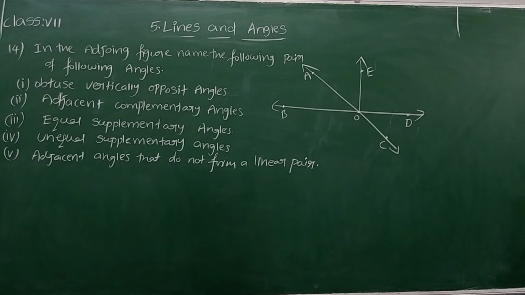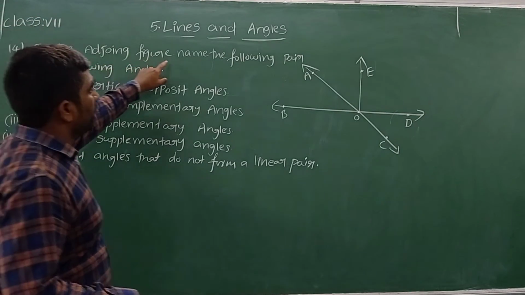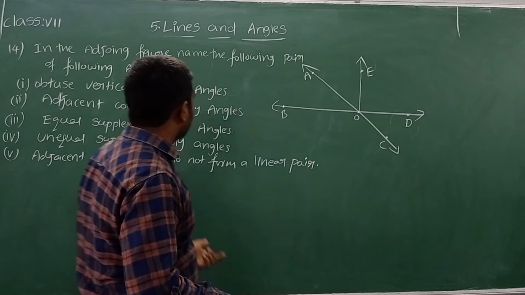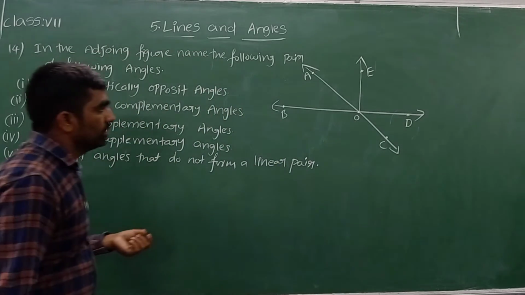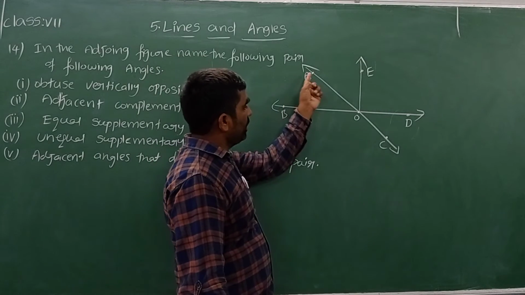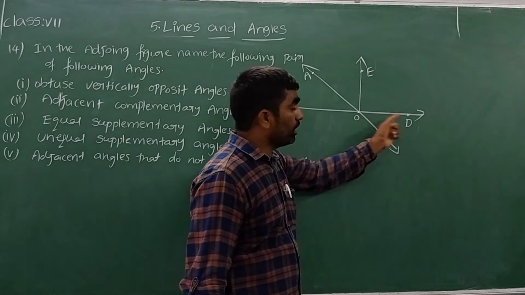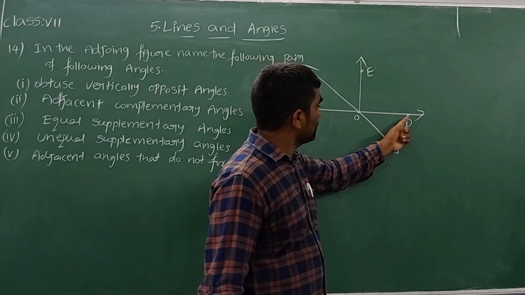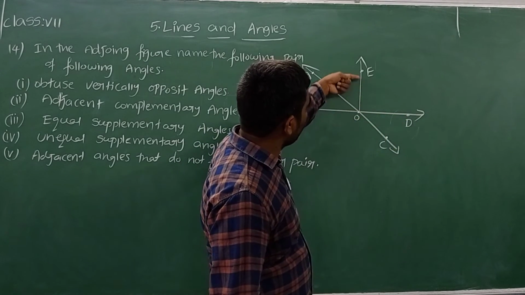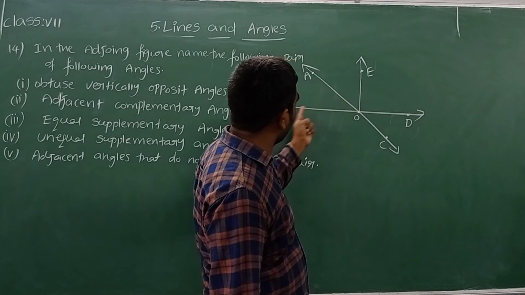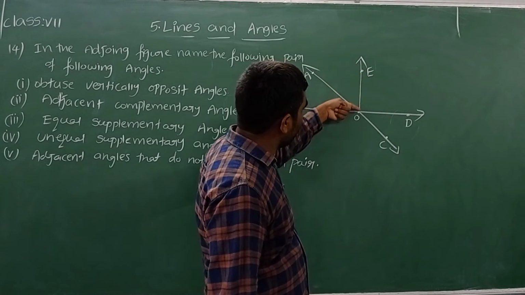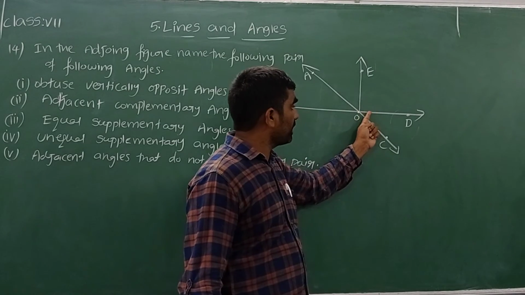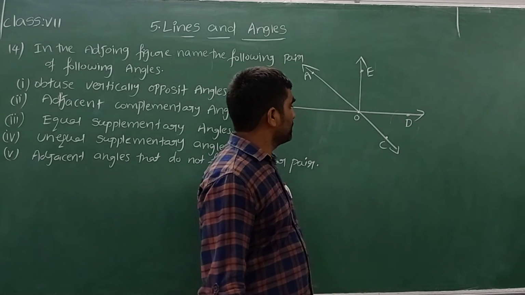Okay children, now let's see the 14th one. In the adjoining figure, name the following pairs of angles. From this figure we have to answer all these questions. See first, let's see the figure. AC and BD are intersecting lines, and OE is the line which is perpendicular on BD, meaning it makes a 90 degree right angle on this BD line segment.